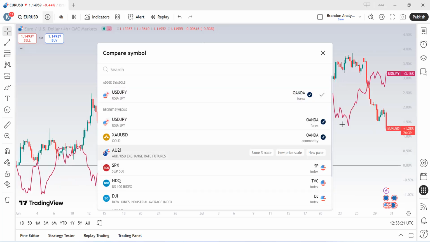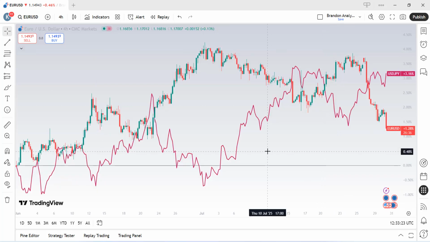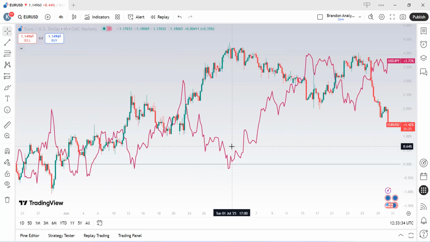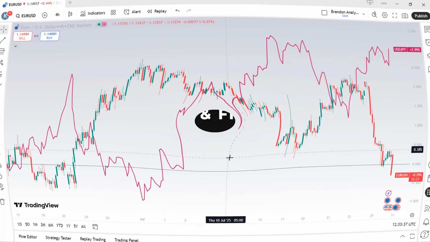Click on it and exit. You can see the change on your chart. This candlestick is for EURUSD, while this other chart is for USDJPY, which is the pair you wanted to compare it with. So that's good for that tool.